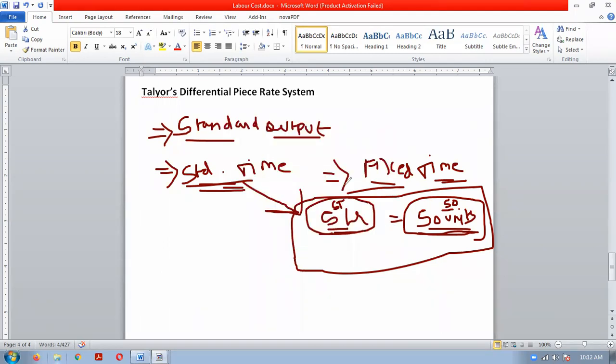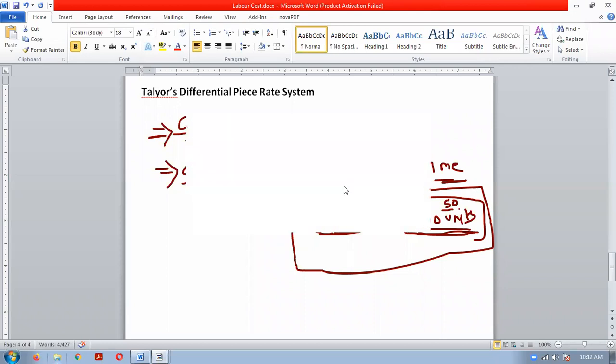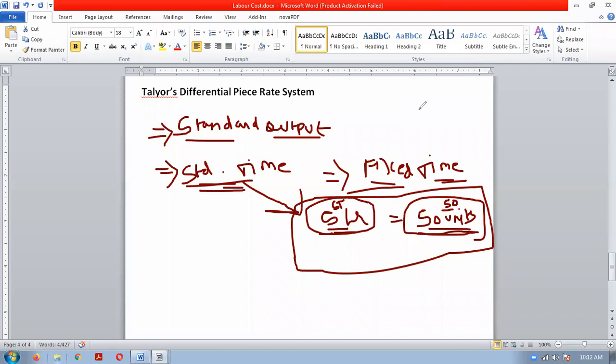So this is the concept of standard time and standard output: you can also fix that in 2 hours I will finish one topic. That is a standard which you are fixing. That is the expectation.